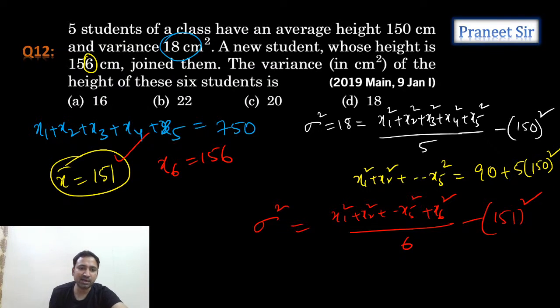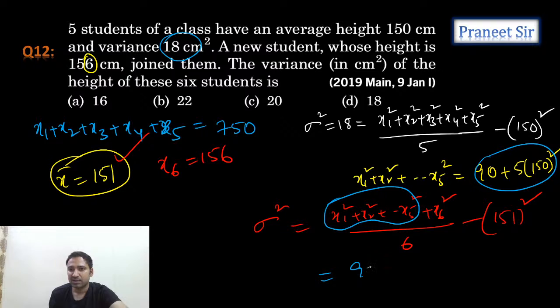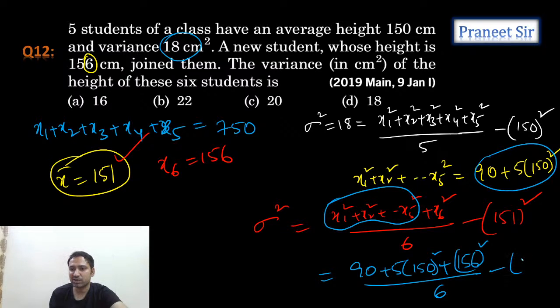This part we know already, we calculated it here. So substitute here: 90 plus 5 times 150 whole square plus x6, x6 is 156, whole square, by 6, minus 151 whole square. This is what we need to calculate.